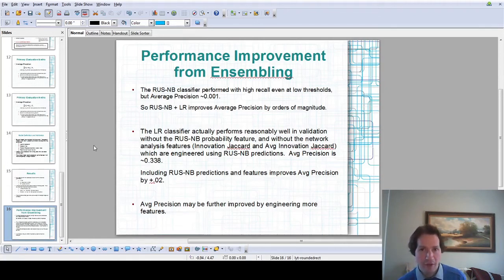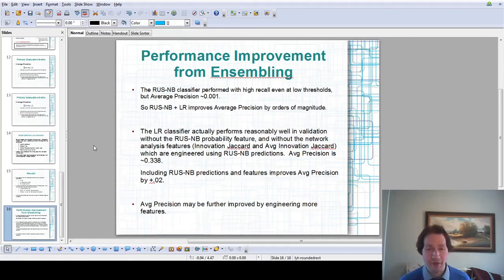Why did we do the ensembling? So initially, in the initial development phase, I was excited to attempt this random undersampling boosted naive Bayes classifier to attack the imbalance problem. That was really the original motivation from a technical standpoint. And what happened with that classifier is that it had quite good recall. It really did easily find all popular recipes, no matter what. But the problem was it was dramatically overguessing. Its precision was terrible, giving thousands of wrong guesses. So the model doesn't stand on its own. It doesn't provide a useful list.